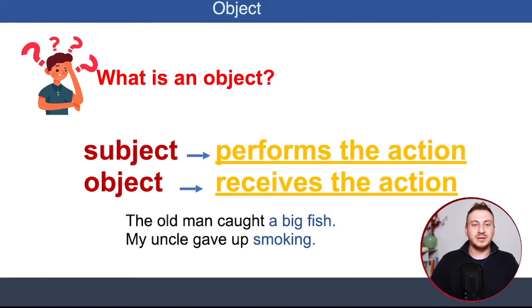The old man caught a big fish. Right, so here the old man is the subject, caught is an action verb, and a big fish is going to be object. Let's analyze this again. Subject, the old man, because the subject performs the action. Caught is the action, is the verb, and a big fish receives the action. The second example, my uncle gave up smoking. My uncle, subject, gave up, phrasal verb, right? So it's a verb, gave up, and then we have smoking.